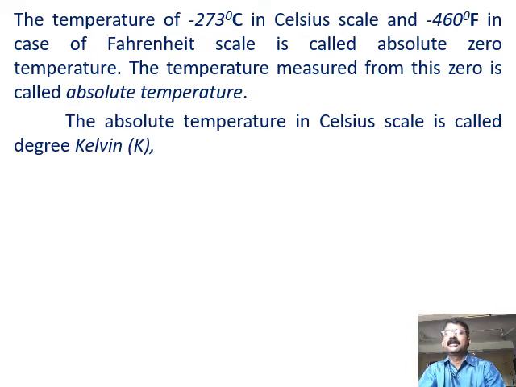Why should we substitute it in degree Kelvin? Why not in Celsius? Because Celsius, as I told you earlier, takes the freezing point and the steam point as the reference, and it doesn't give the absolute temperature. So absolute temperature means what? It should be measured from this 0, which is -273. So now if your thermometer is showing 0 degree Celsius, below that 273 degree temperature is there. So that -273 should be taken as 0 degree Kelvin. So that is the meaning of absolute temperature in Celsius scale.